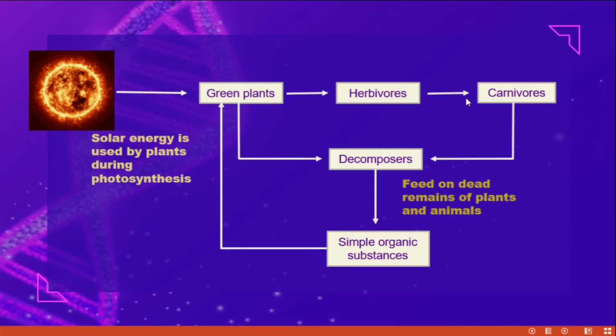When all of these die, they are decayed or decomposed by decomposers. It's nothing but bacteria and fungi. While converting, they feed on them and finally convert them into simple substances, in the form of energy. When green plants grow again, they utilize these simple organic substances.